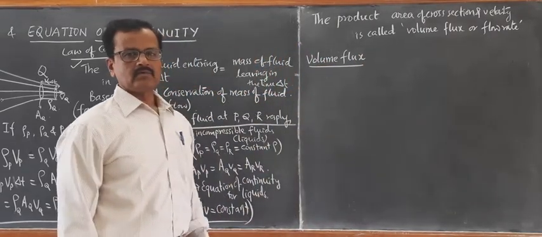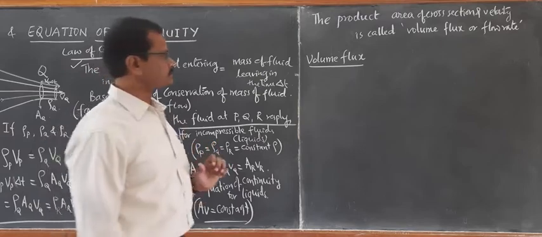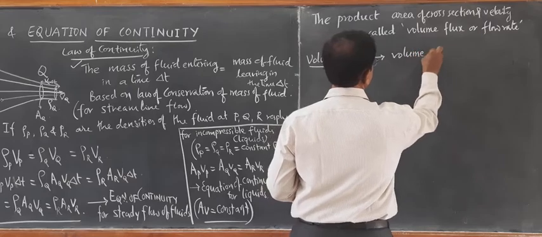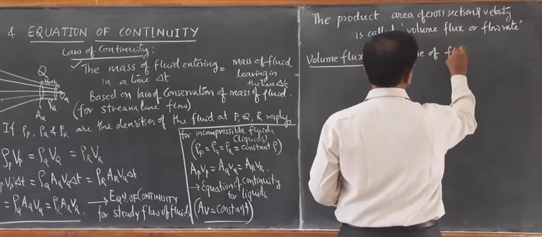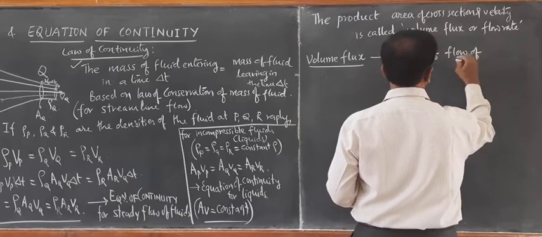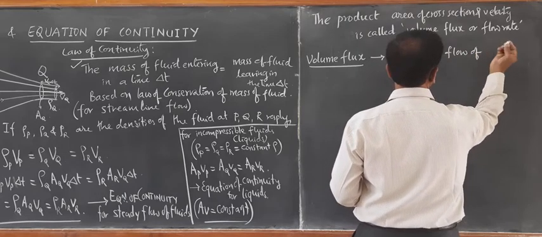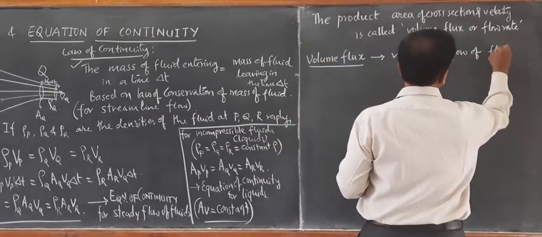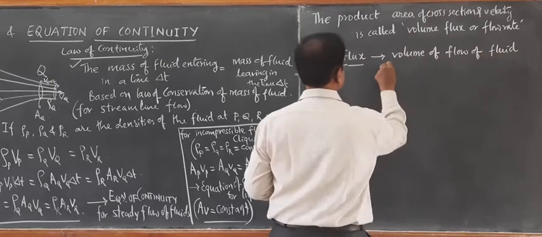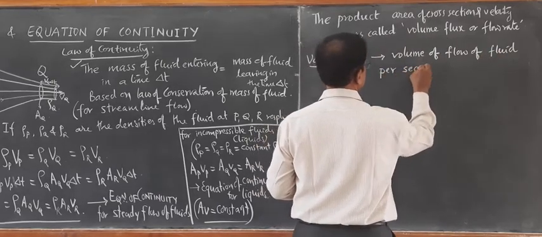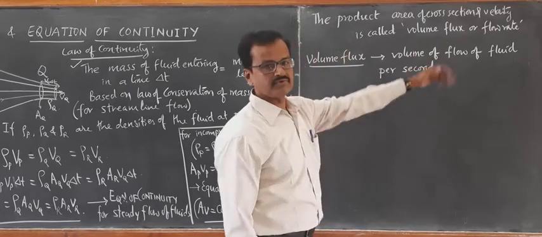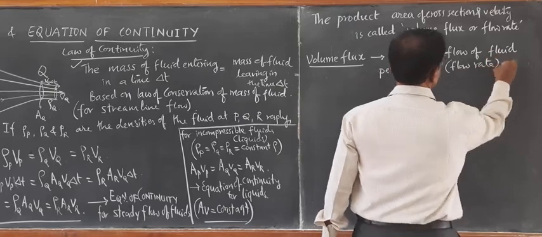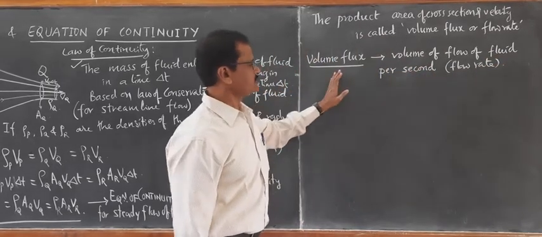Volume flux is the volume of flow of fluid per second. That is what is called flow rate. Volume of flow of fluid per second is called volume flux.